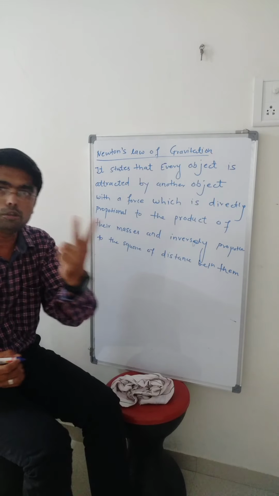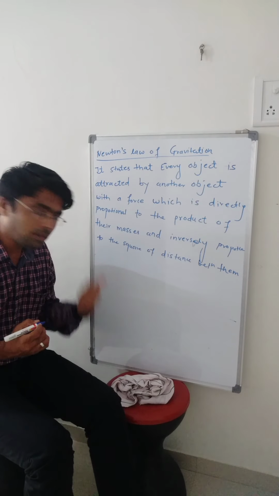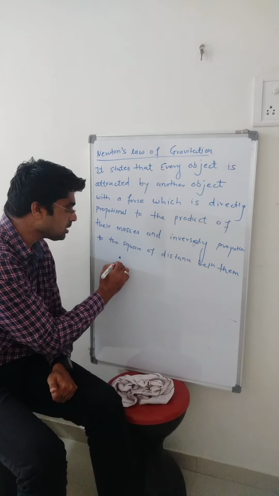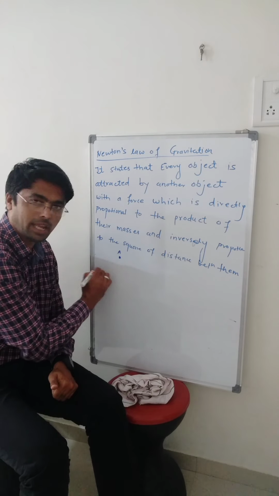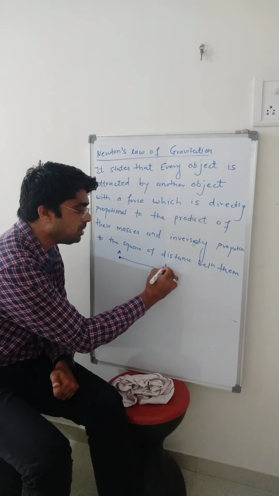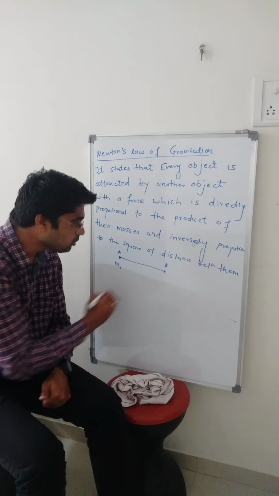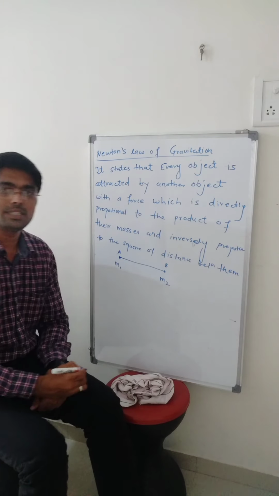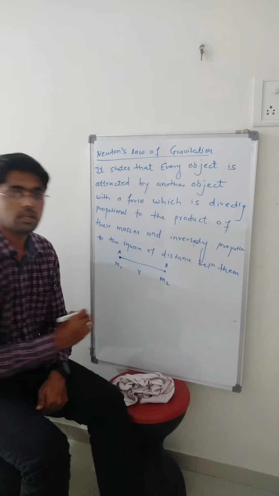Let us consider there are two particles. We will explain this law in the form of a formula. Let us consider this is object number 1, which I write as A. The other object is B. The mass of object A is m1. The mass of object B is m2. The distance between A and B is r.